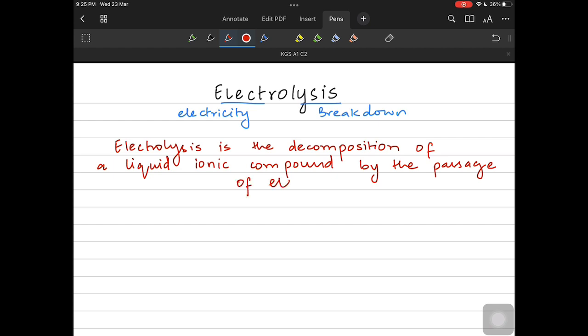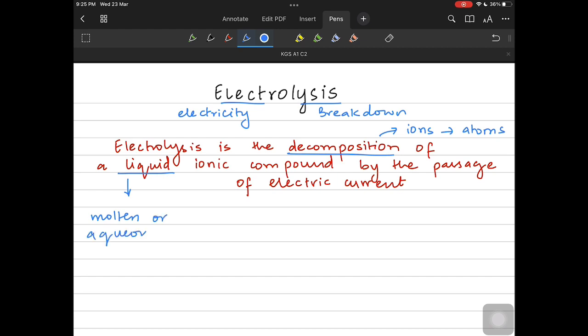So there are many important words over here. First thing is decomposition. We have ions in the beginning of electrolysis, but then we convert them into atoms, so we kind of separate the ions. It works only for liquid substances. Liquid means molten, or it could be an aqueous solution, so dissolved. And it has to be ionic in nature, so it has to have oppositely charged ions, the positive cations and the negative anions.